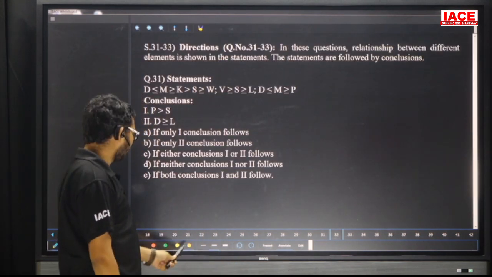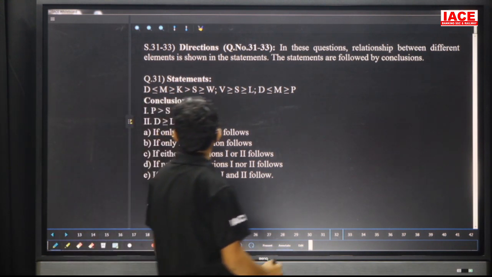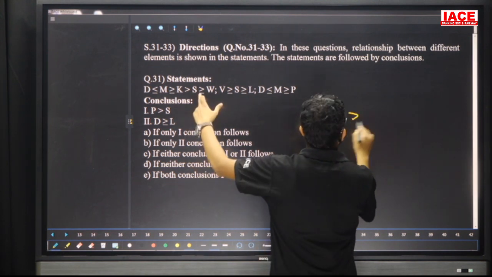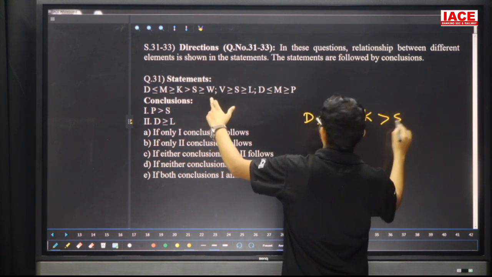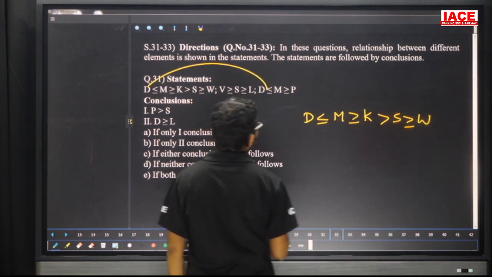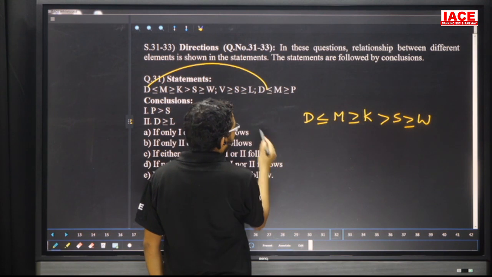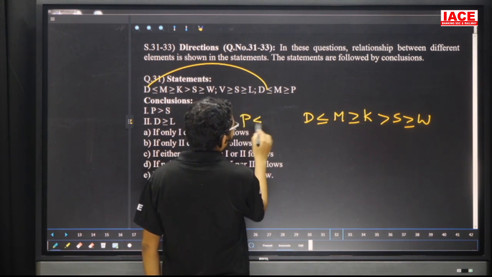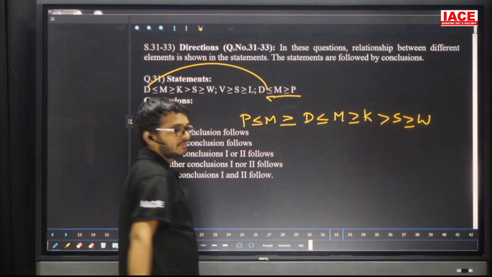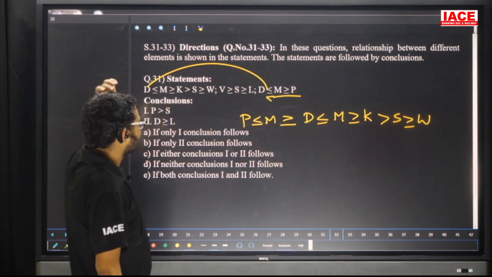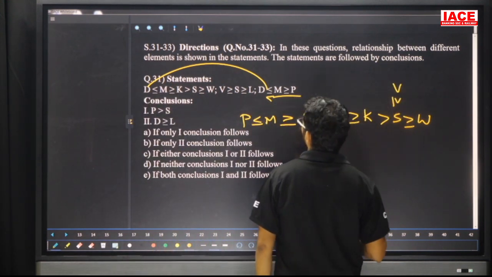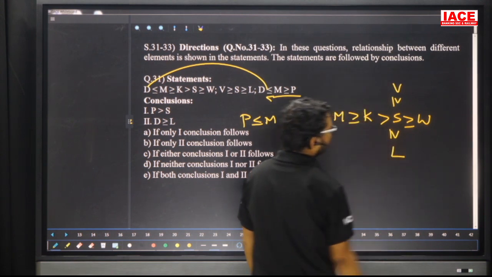Here again the question is from inequality. Take the given statement. A, D, A less than or equal to M greater than or equal to K greater than S greater than or equal to W. Next one. First one and last one common is D. D less than or equal to M greater than or equal to P. That means P is less than or equal to M, M is greater than or equal to D. Next one is what? V, S, L. Now V is greater than or equal to S greater than or equal to L. This is the given statement.